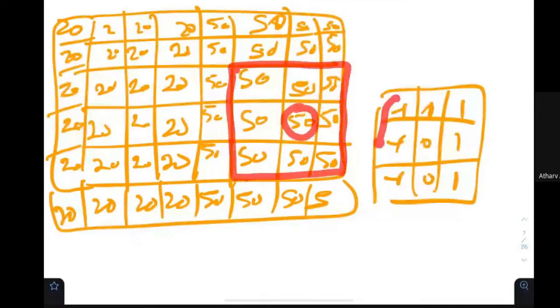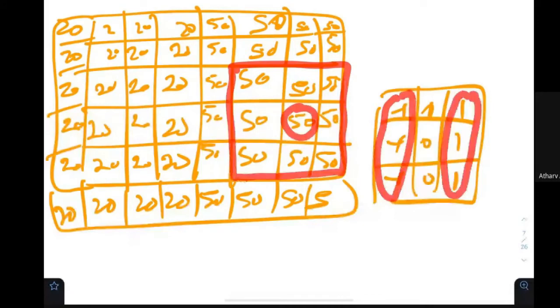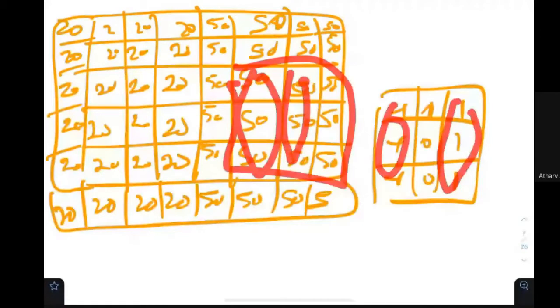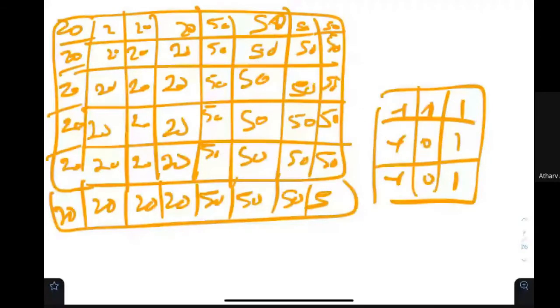All the values are minus 1, minus 1, minus 1. All the values are 1, 1, 1, 1. So this value is going to be subtracted by this. This summation is going to be 150. This minus 1 multiplied summation, so minus 1 multiplied by the things here, they become minus 150. Here 150, and here whatever value is, it is 0. So what overall value is going to come? 50.